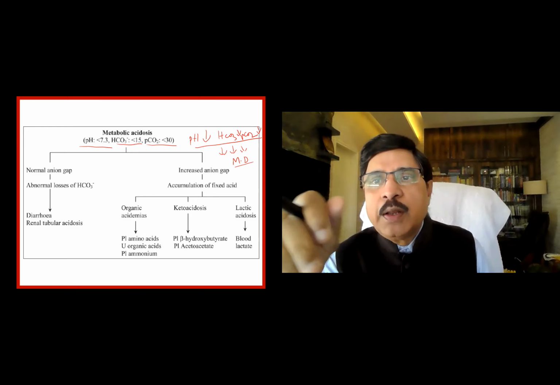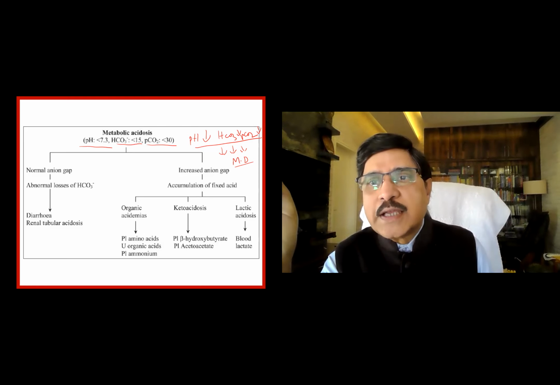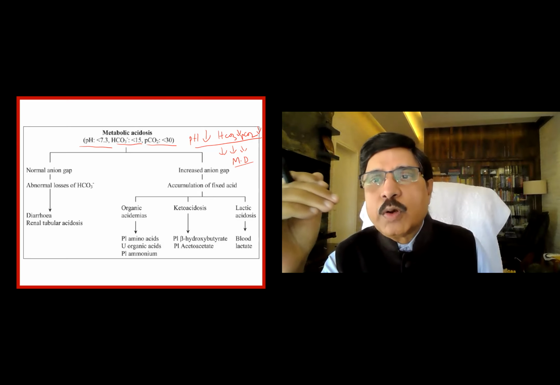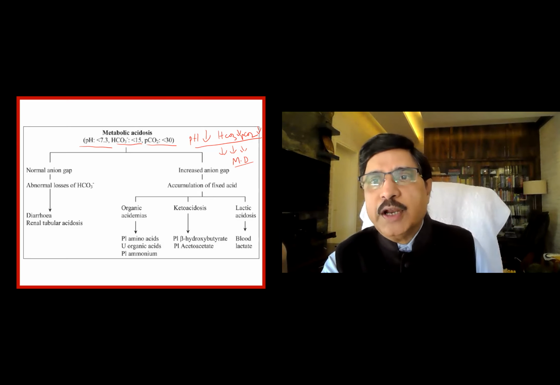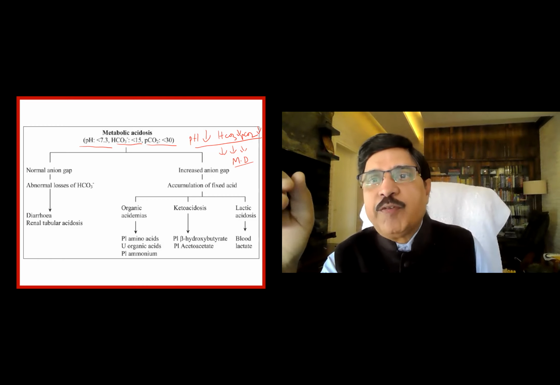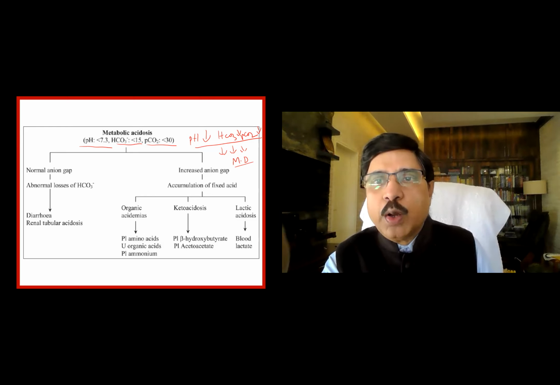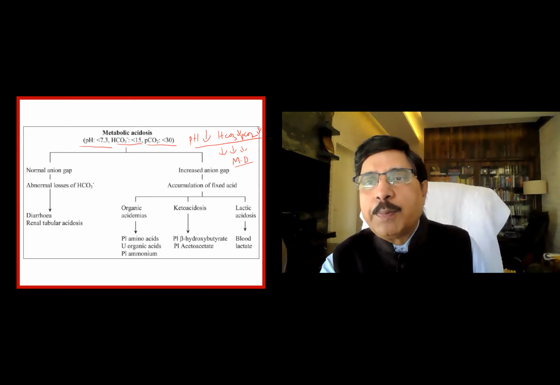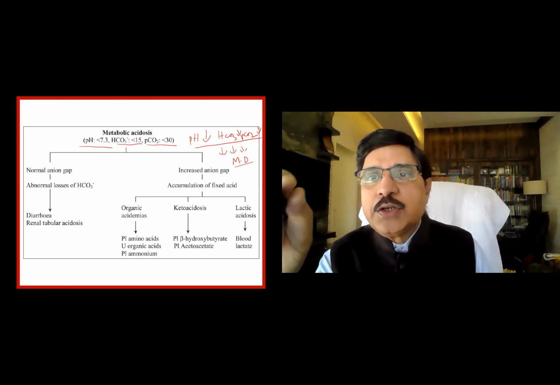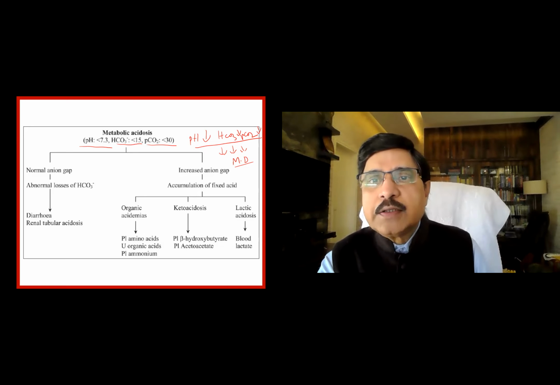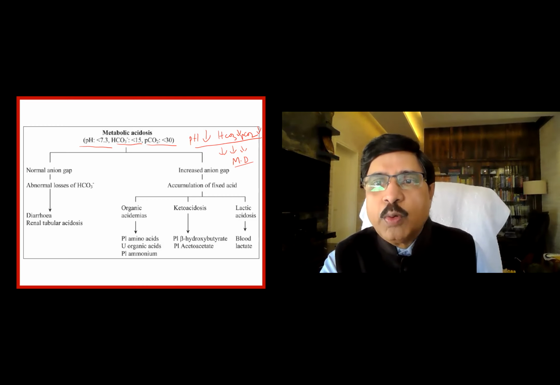Compensatorily, to excrete excess acid as carbonic acid, more carbon dioxide is washed out from the lung because of increased respiratory rate and depth of respiration. The PCO2 drops, and we also know how much drop of PCO2 will occur for each drop of bicarbonate. So pH low, bicarbonate low, PCO2 low, all three in the same direction.